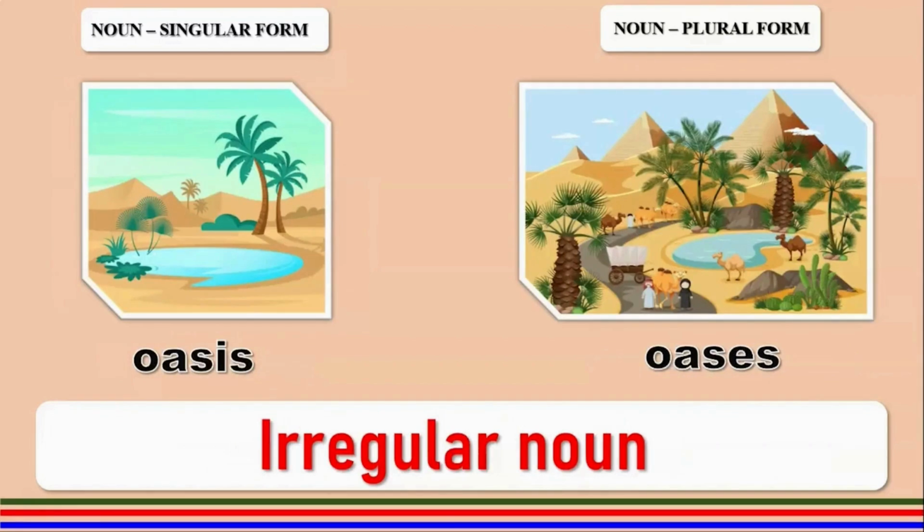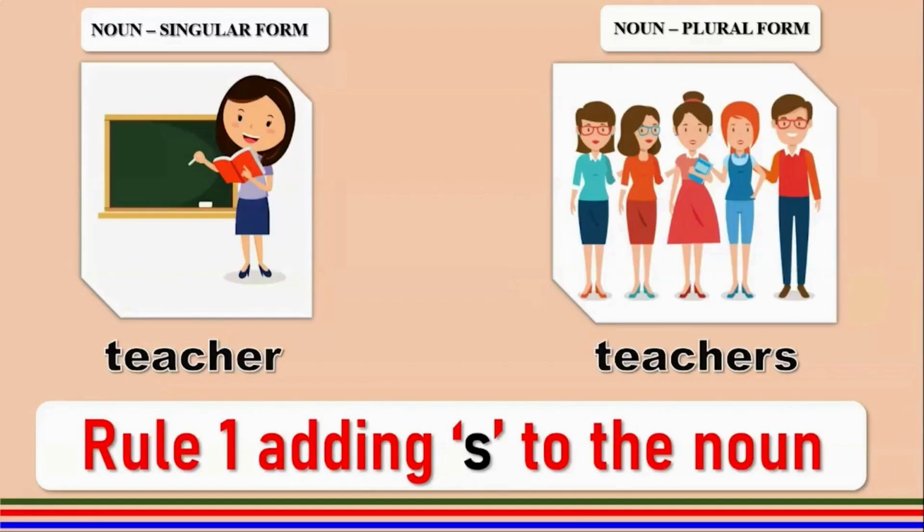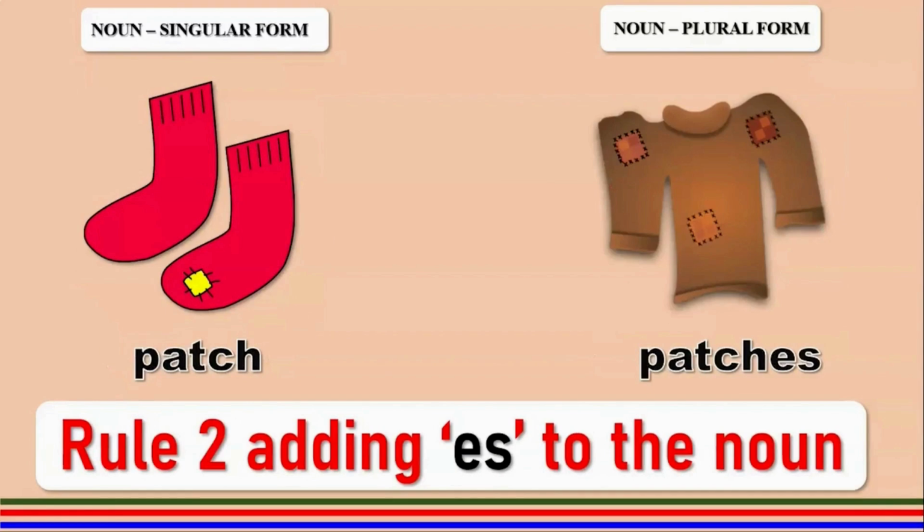You find this in the desert. And oasis, it is an irregular noun. It changes to oases. The pronunciation doesn't change, but the I is replaced with E in the plural. Very simple. A teacher and many teachers. Rule number 1 has been applied here. Next is patch. It ends with a CH, so we will apply rule number 2 and make it patches in the plural.